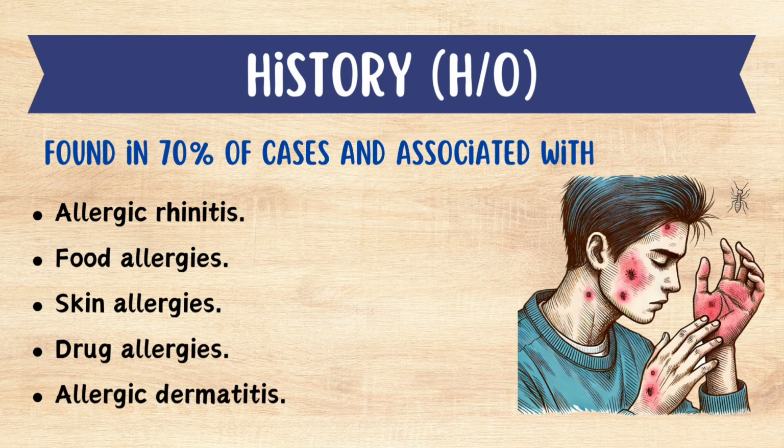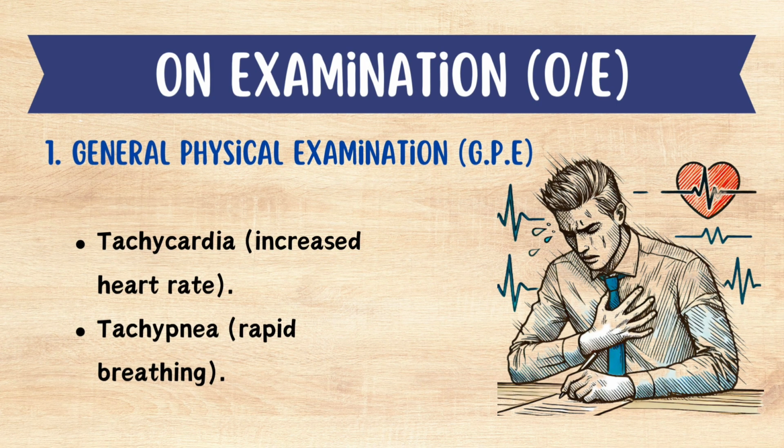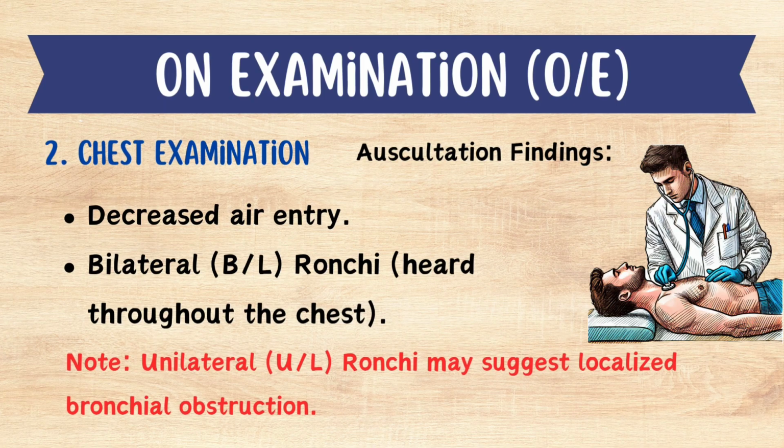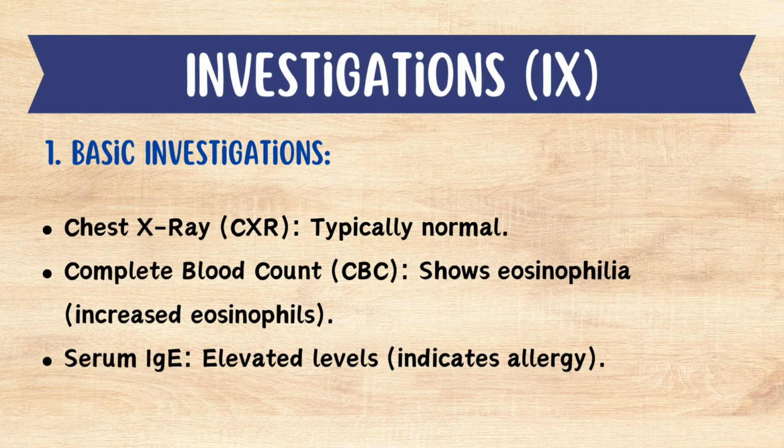The general physical examination shows tachycardia, there will be increased heart rate, and tachypnea, there will be rapid breathing. On chest examination, the auscultation finding shows decreased air entry on both sides of the lungs. There will be bilateral bronchi heard throughout the chest, but unilateral bronchi may suggest localized bronchial obstruction. The basic investigations are chest X-ray, and it is typically normal.